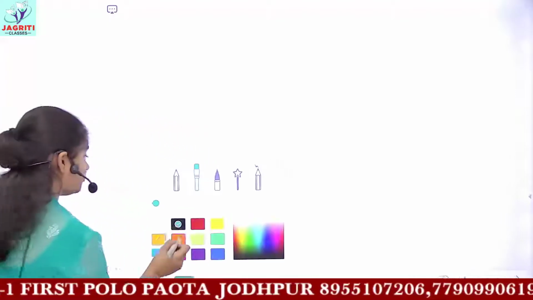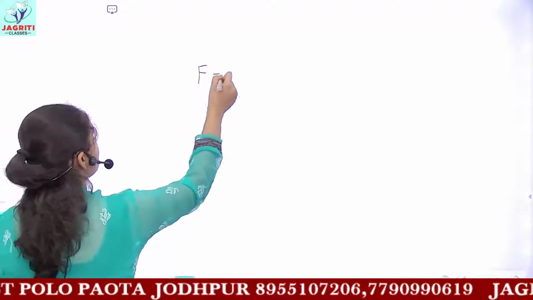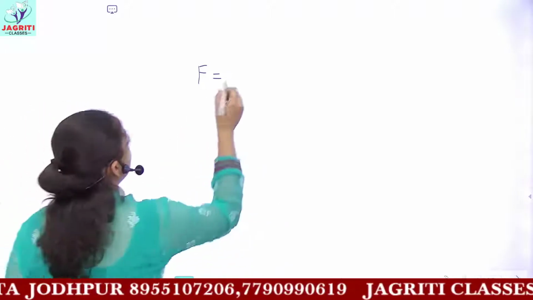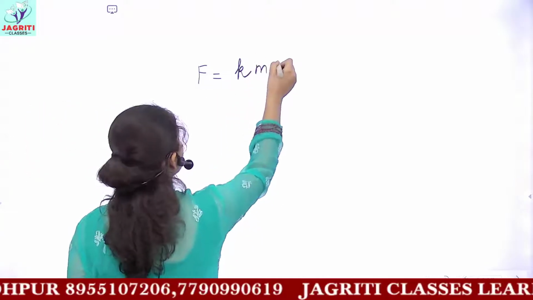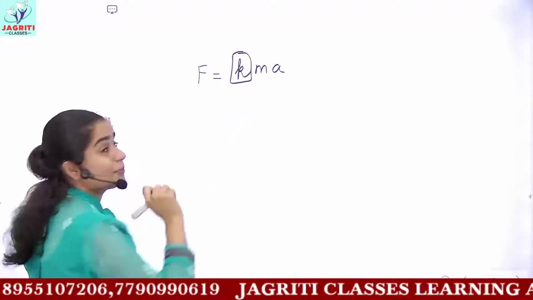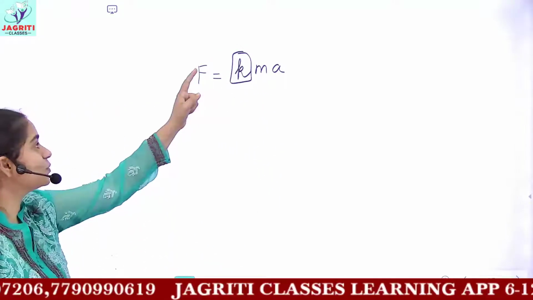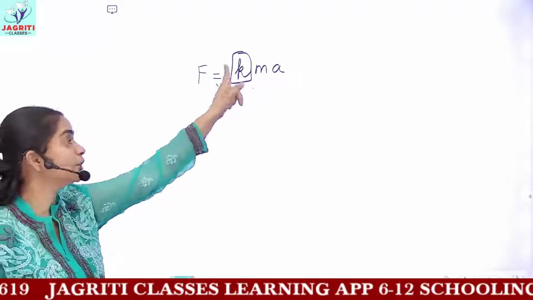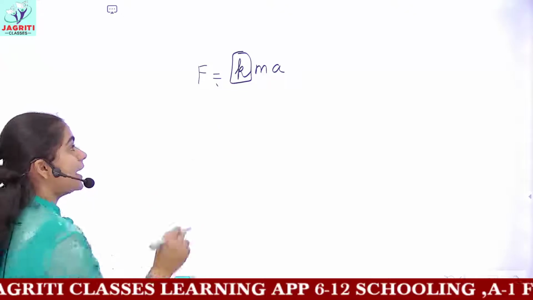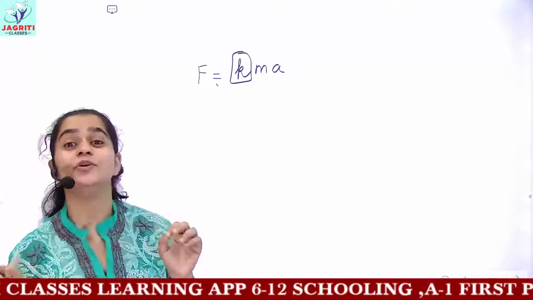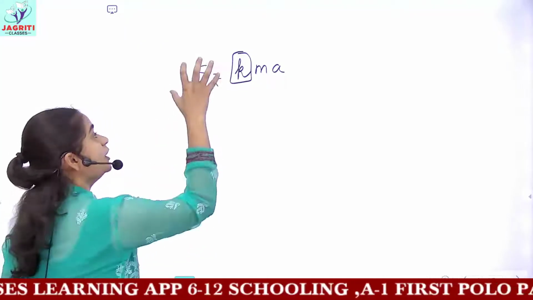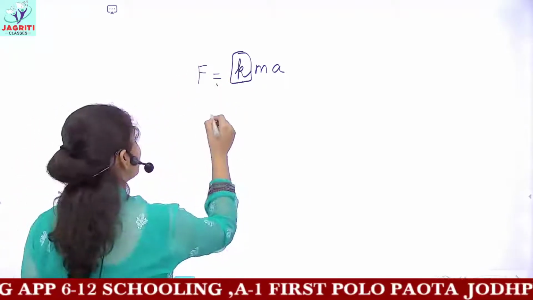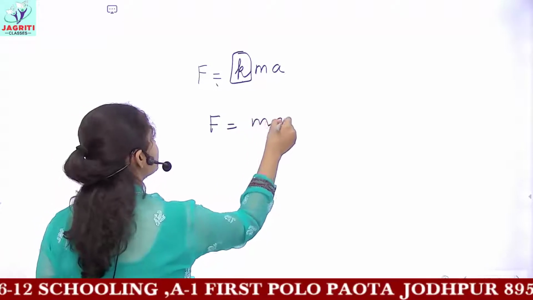When we derived the formula, we got F equals kma. This k was the proportionality constant, that is, when we remove the proportionality sign, we require a constant, which is k here. And we also saw what is meant by 1 unit of force. When we define 1 unit of force, the value of k also becomes 1, and the final equation we get for force is F equals ma.